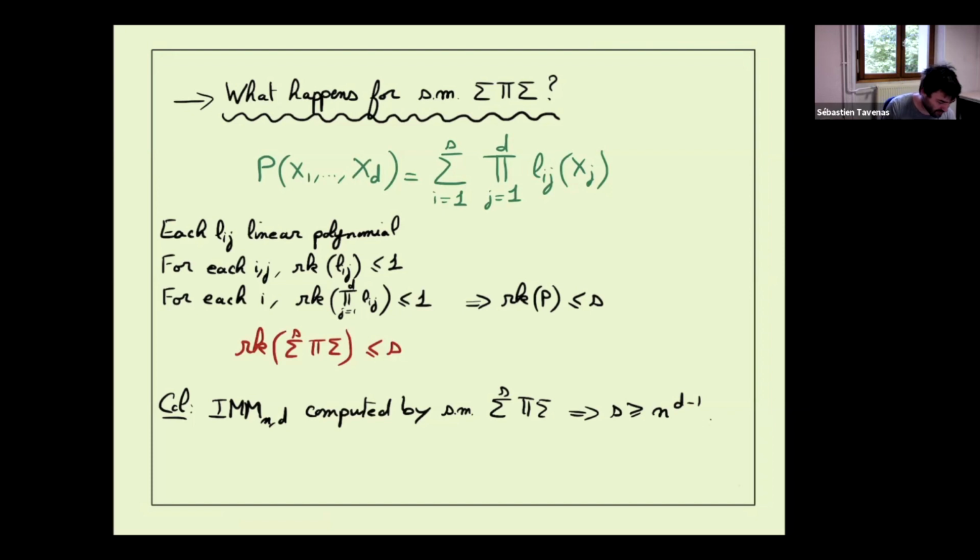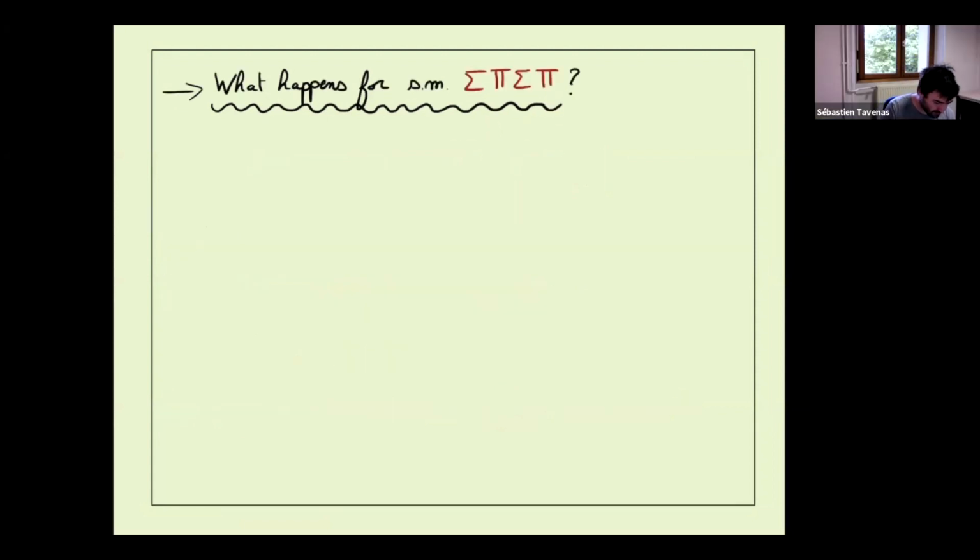In particular, we have a conclusion that we did not need this. If we want to compute IMND, as appeared in Noam Nisan's result, in a set multilinear, we need at least n to the t. Okay, so that was for depth 3. What happened for depth 4? For depth 4, there is a problem.